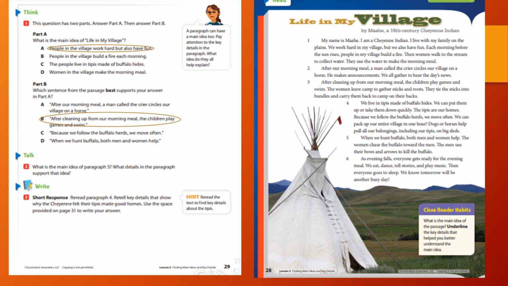All right, then you'll notice the talk. What is the main idea of paragraph 5? What details in the paragraph support the idea? Remember, this is something that you need to do out loud so you can hear yourself think. So it says to go back to paragraph 5. So let's look and see what it says.